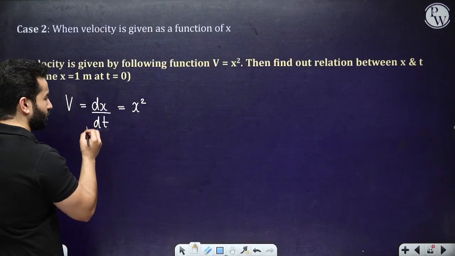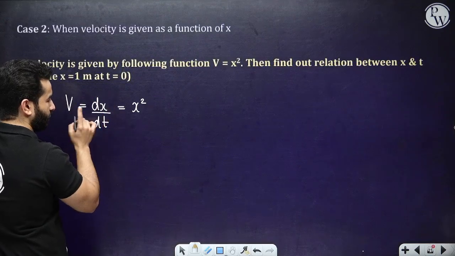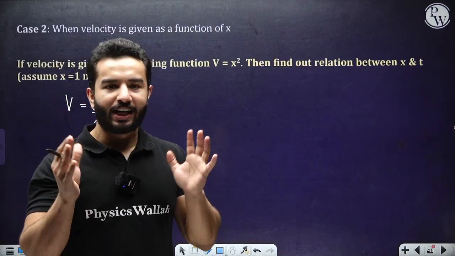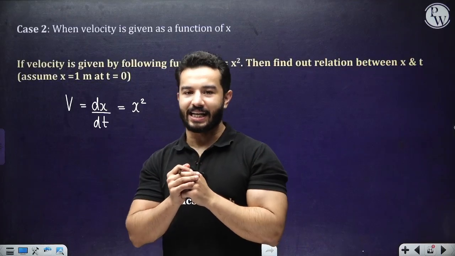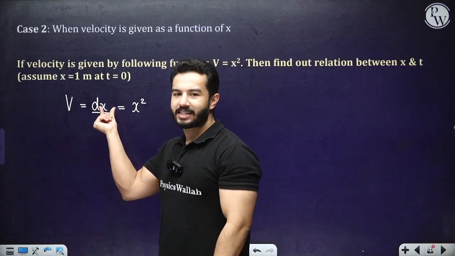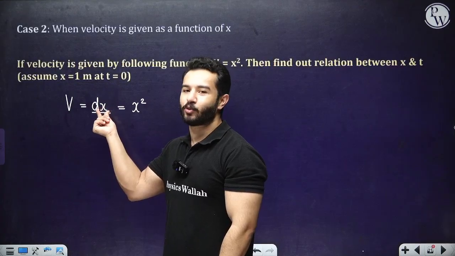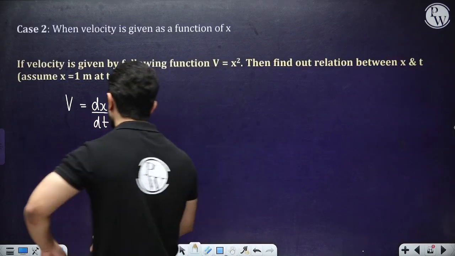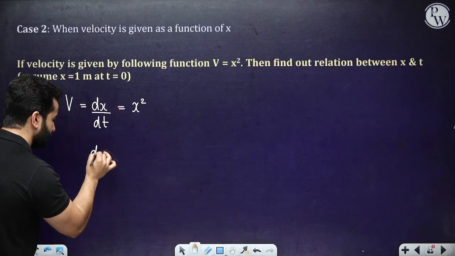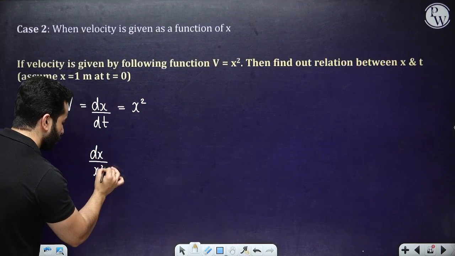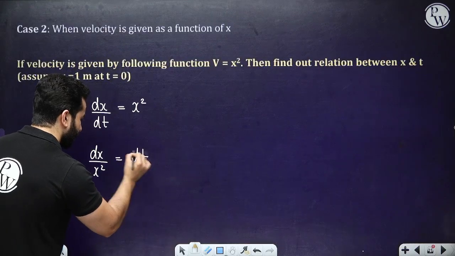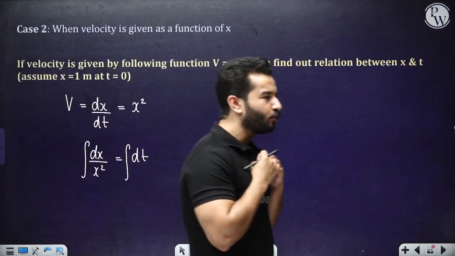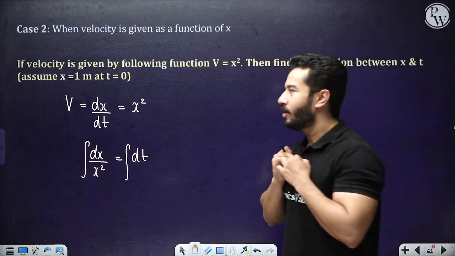So now what I'm going to do is, after this, see, this is actually very important. Please separate the variables with their integrating elements. This is dx, right? This says that I want to integrate with respect to x, and I've got x square over here. So place them together. So how are you going to do it? You are going to write dx over x square, and you are going to write dt over here, and then integrate them.